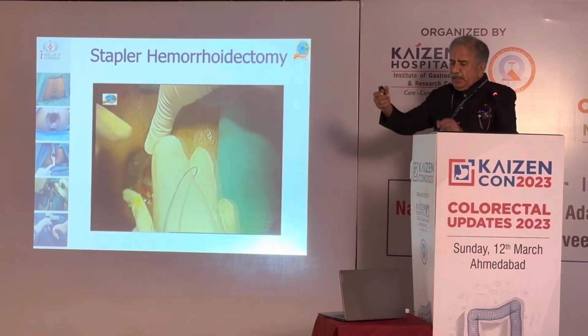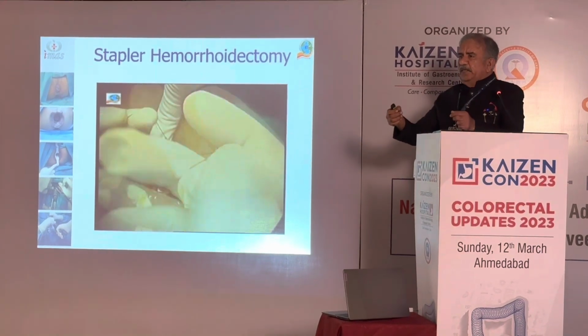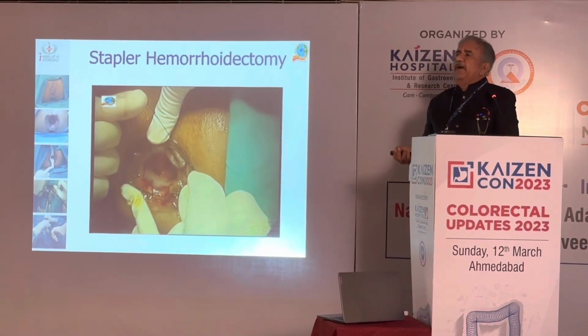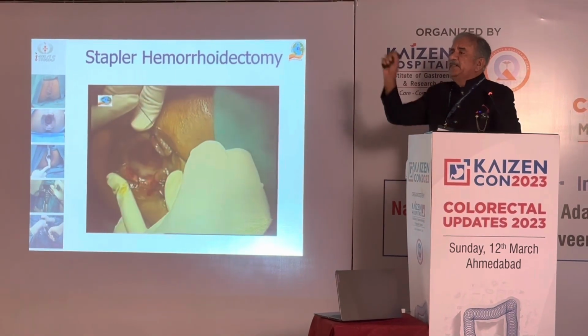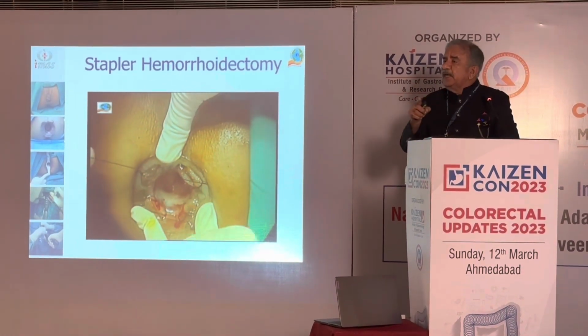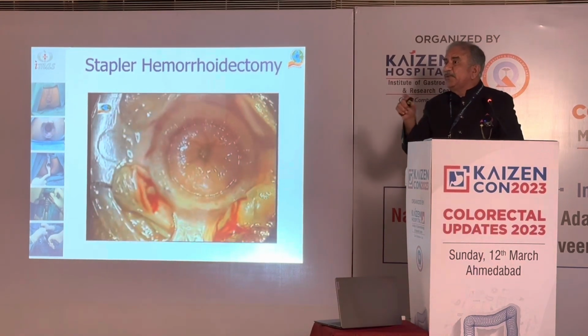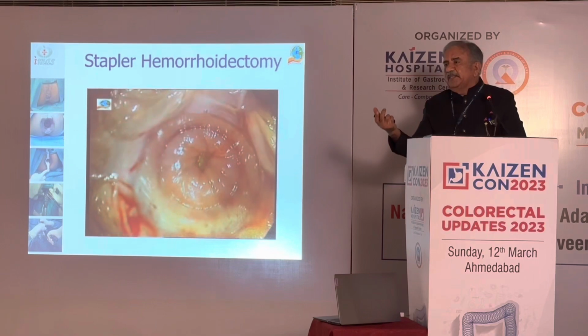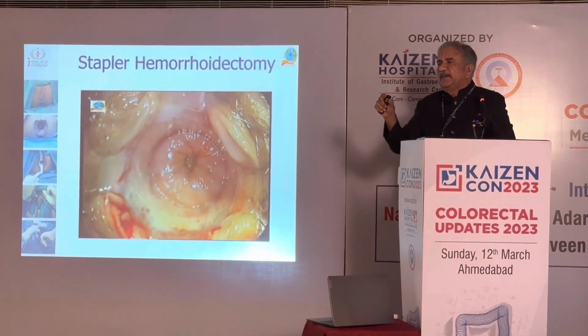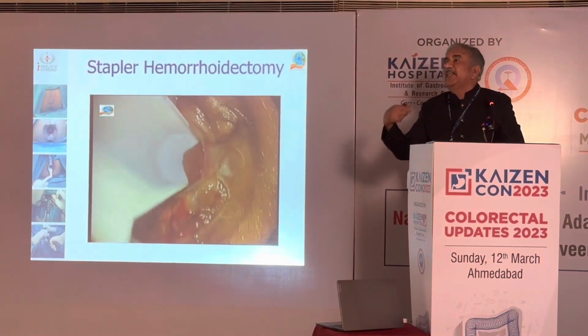One should not hold them with artery forceps or Allis forceps and take them out. They have to go in, and once your transparent anoscope is comfortably placed, then place the suture. If you start excising those external grade 4 hemorrhoids, then again, as I mentioned, this will be below the level of the dentate line, and that will be challenging and painful.